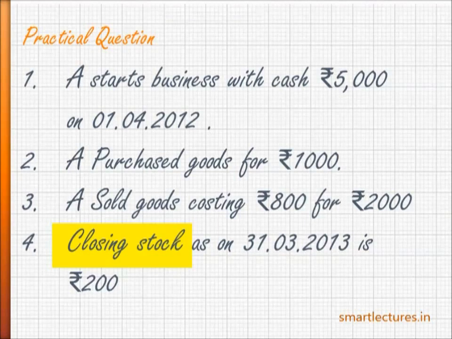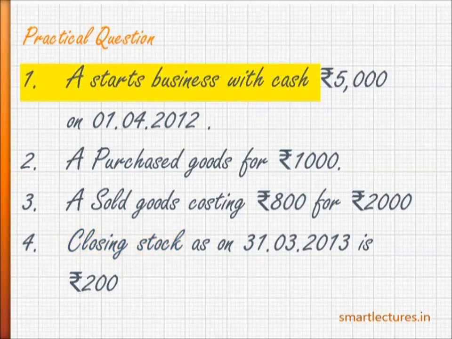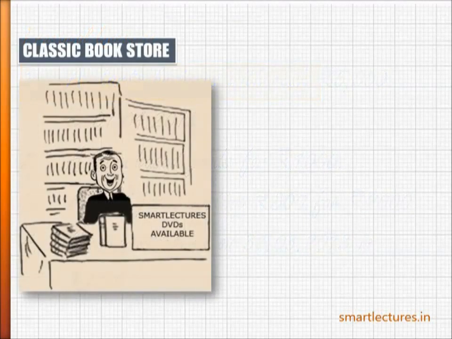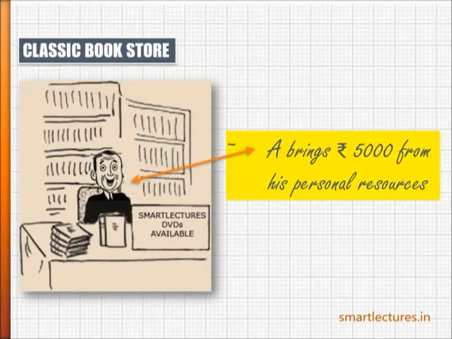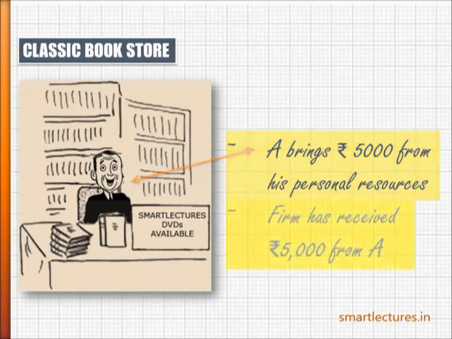So first of all, I'm going to take up again the explanation of A starts business with cash. A starts business with cash rupees 5,000 means A brings rupees 5,000 from his home, from his personal resources, not to be returned to anyone, and gives the cash to the firm.